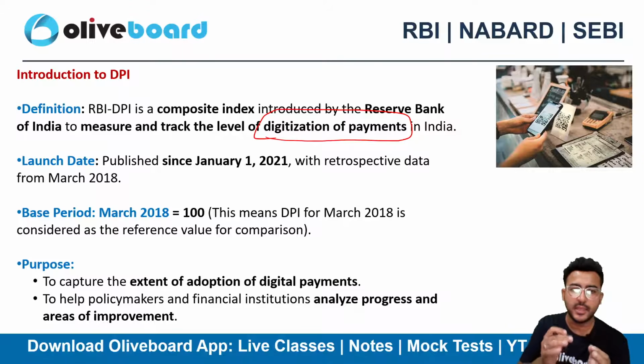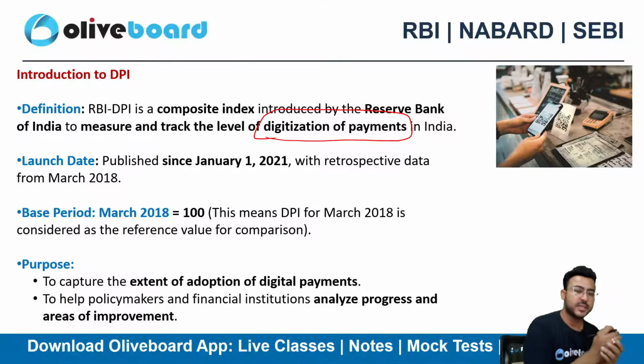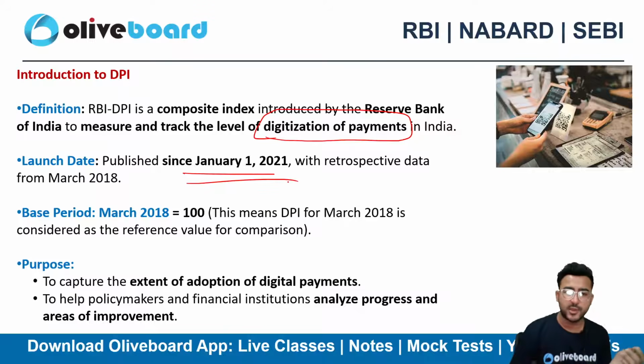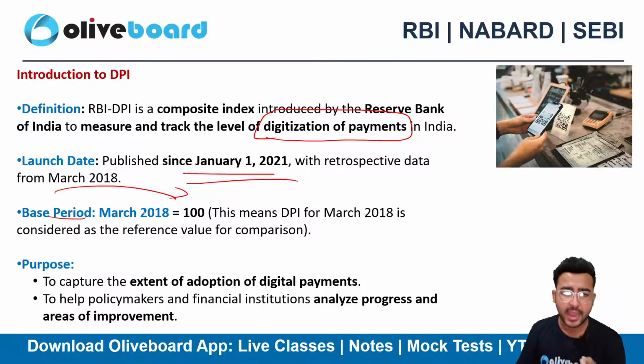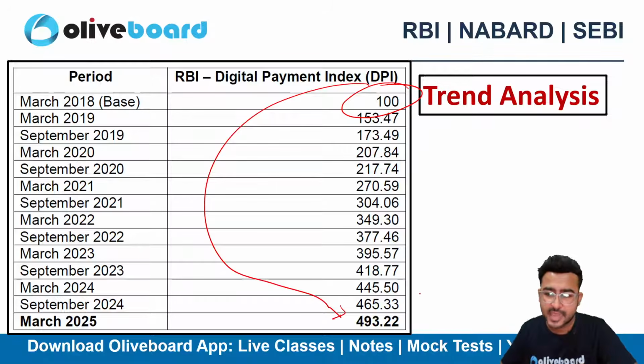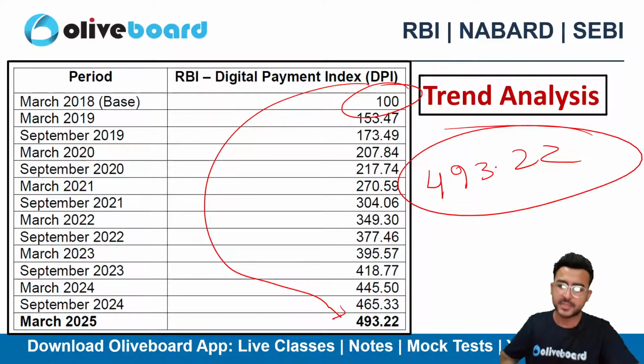If you want to measure this particular thing, then there is a DPI with us, right? The first DPI was published in January 2021. The base year is March 2018, and obviously the base year figure is 100. As of now, if I talk about March 2025 data as compared to the base year, it is now 5x at 493.22. You need to remember this particular data.